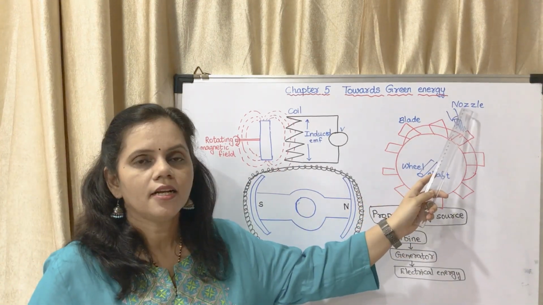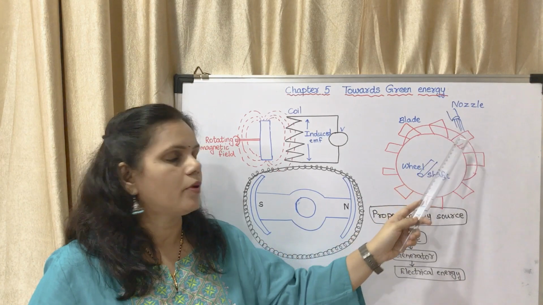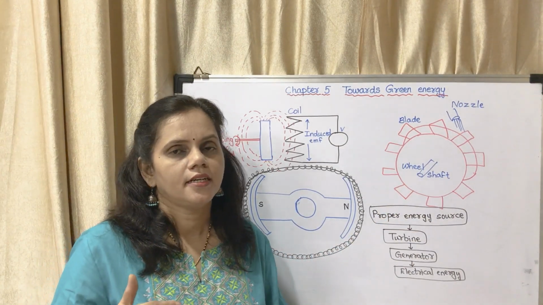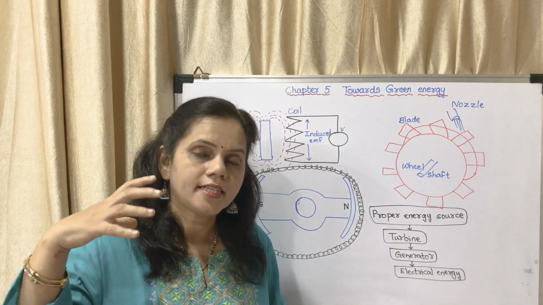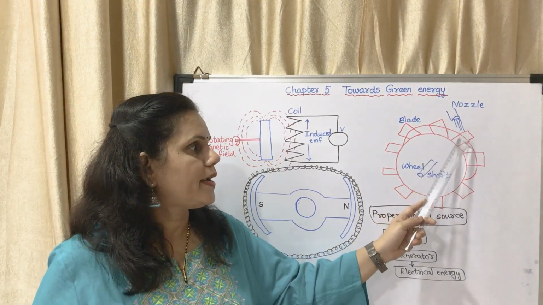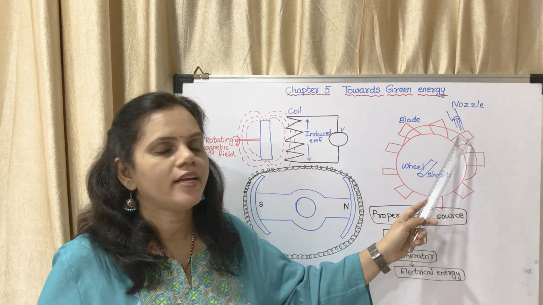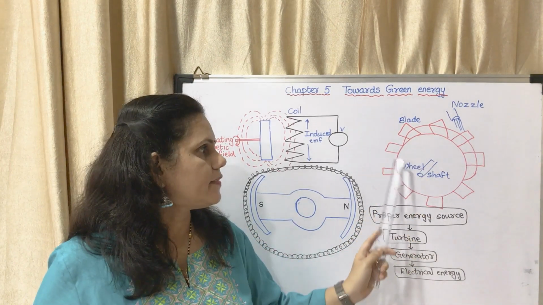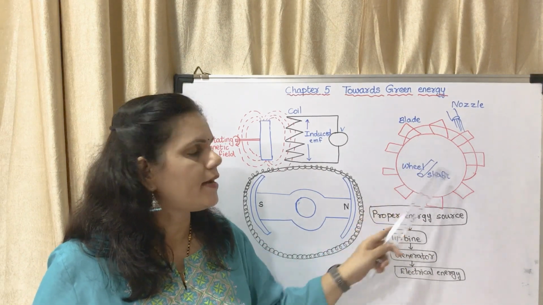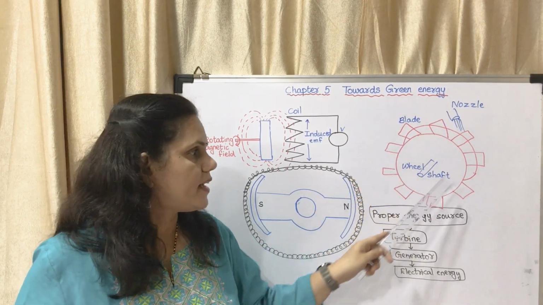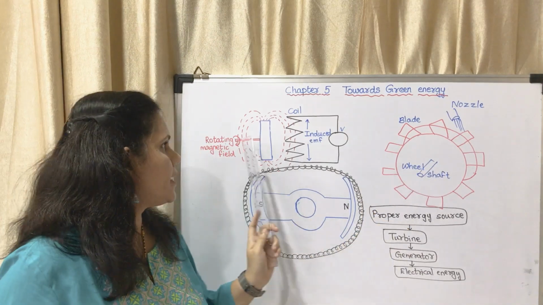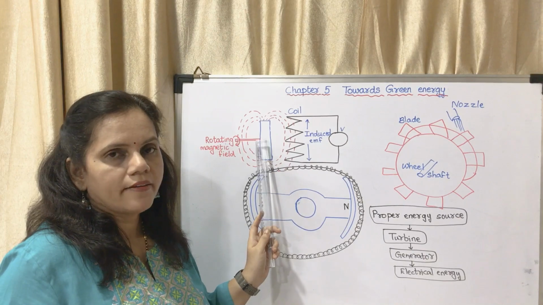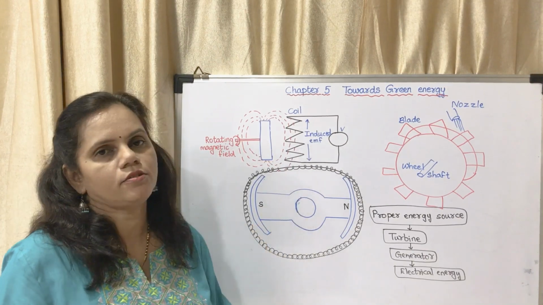There is a nozzle. From this nozzle, the steam gives us heat energy, and it is at a particular force which is made to fall on these blades. When it falls on the blades, they start moving. There are several blades, so each and every blade will start moving. When this moves, this shaft is connected to this, so this will move. When this moves, the magnet will move. When the magnet moves, the electrons will move.